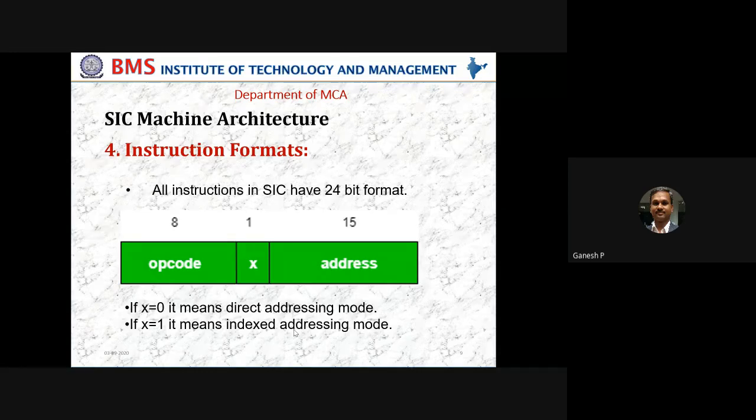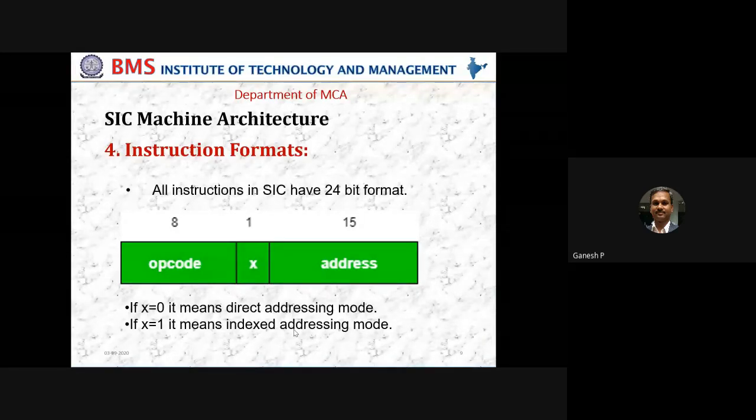More or less, we are going to use some 5 to 6 of them in this discussion of system software as well. But what I want you to know is what you mean by an addressing mode, because you should understand the addressing mode. Maybe the next point will say what an addressing mode is.